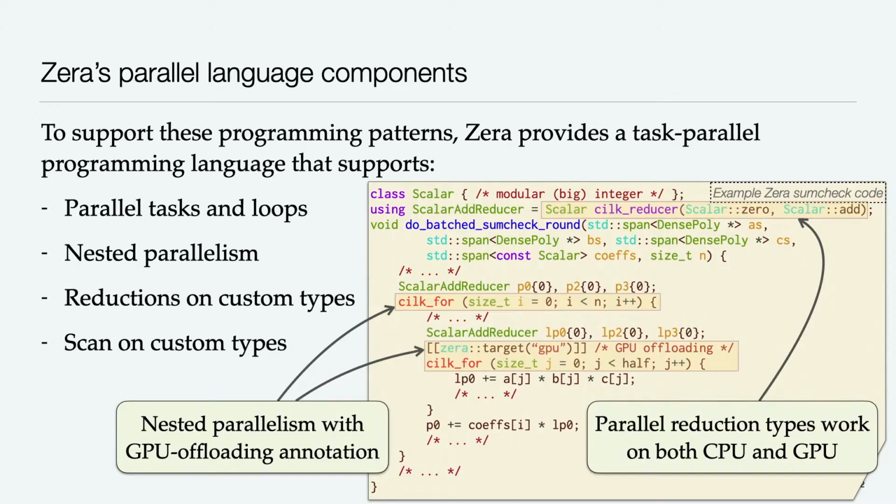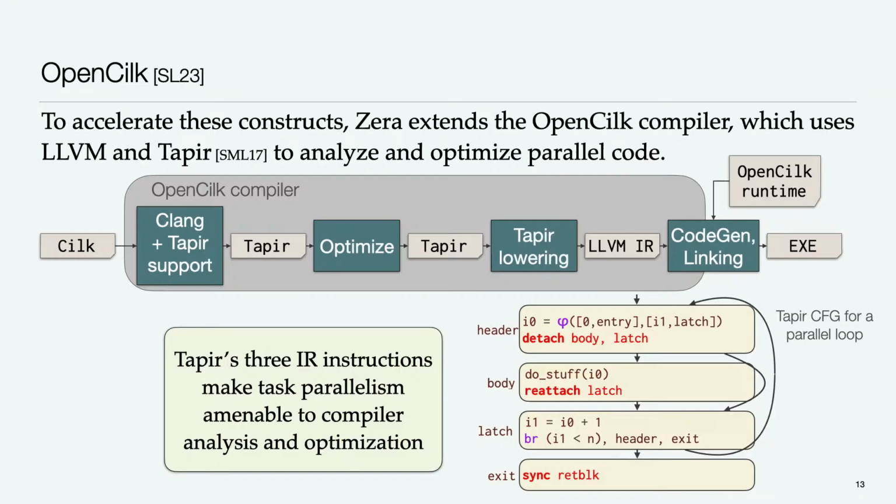Good so far? Cool. So how do we build this? Well, to accelerate these constructs, Xera extends the OpenCilk compiler, hence the shirt, which uses LLVM and an extension to LLVM we've developed called Tapir to allow it to effectively analyze and optimize parallel code.